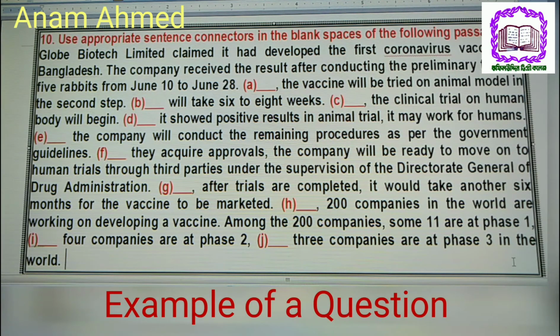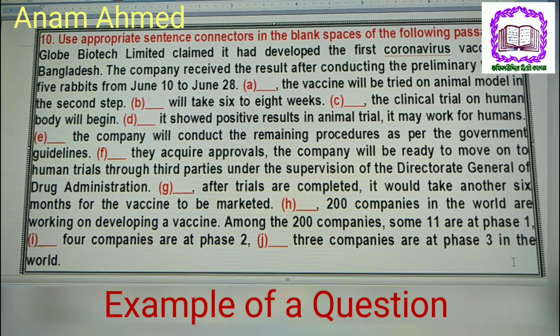It showed positive results in animal trial. It may work for humans. The company will conduct the remaining procedure as per the government guidelines. They acquire approvals. The company will be ready to move on to human trials through third parties under the supervision of the Directorate General of Drug Administration.